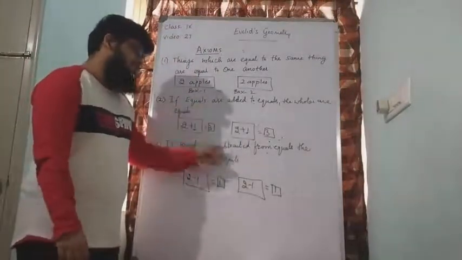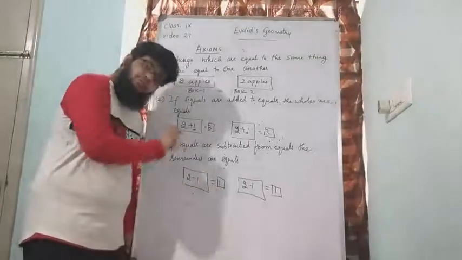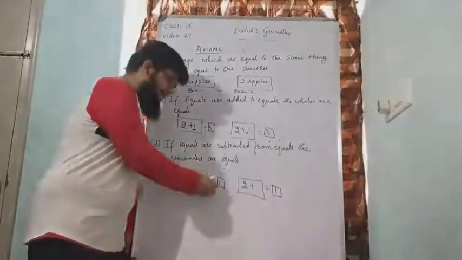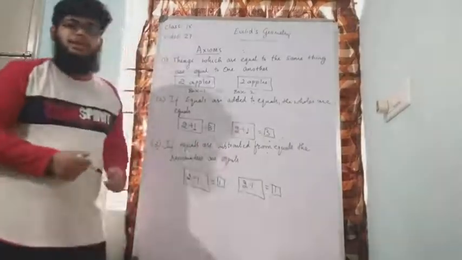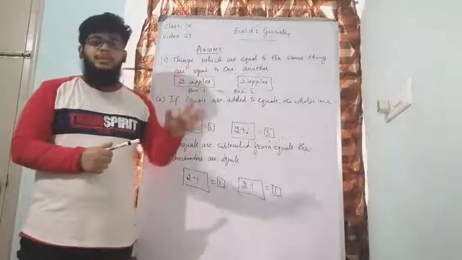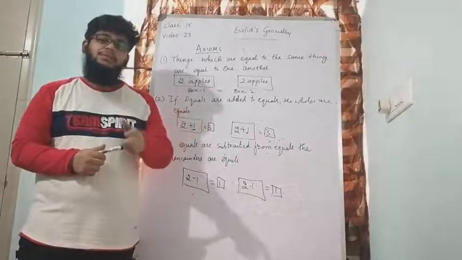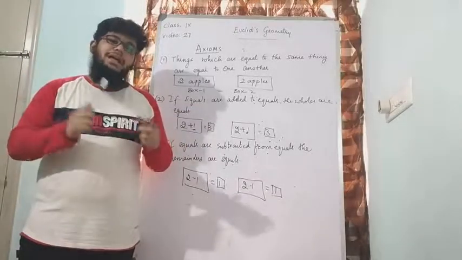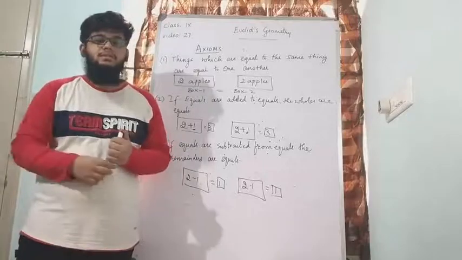So this was for addition, this is for subtraction. That means from equal quantities, if you remove equal quantities, then the answer you will get, that is called remainders, that will also be equal. So axiom number 1, if things which are equal to the same thing are equal to one another. Axiom number 2, if equals are added to equals, the wholes are equals. Axiom number 3, if equals are subtracted from equals, then the remainders are equals.